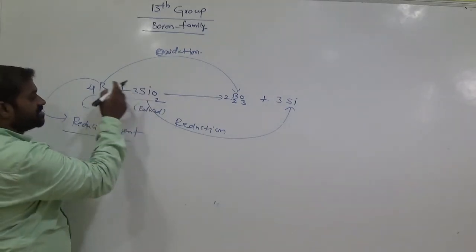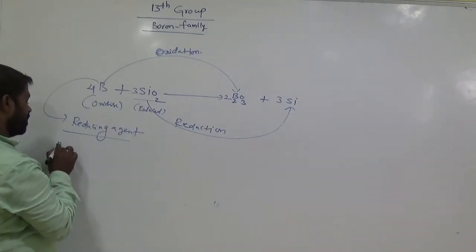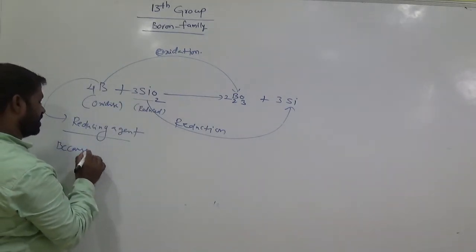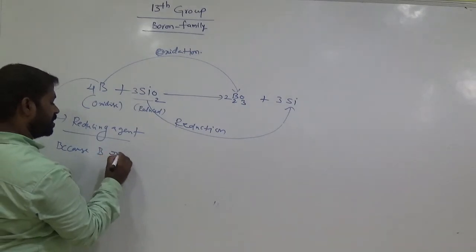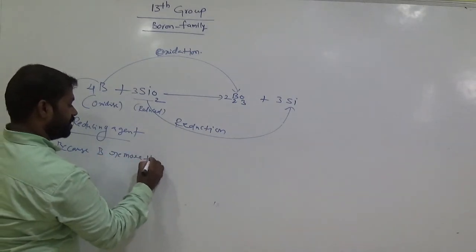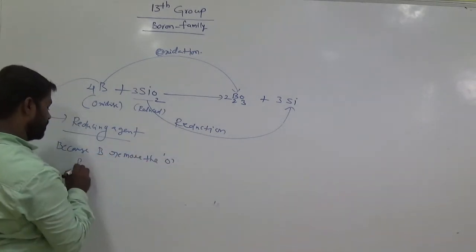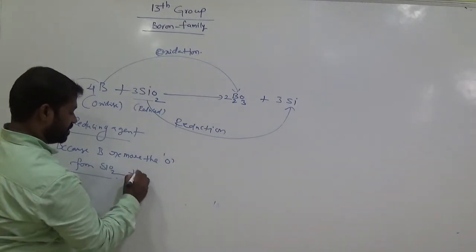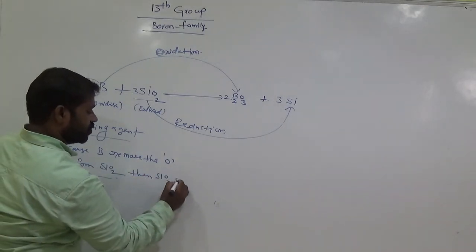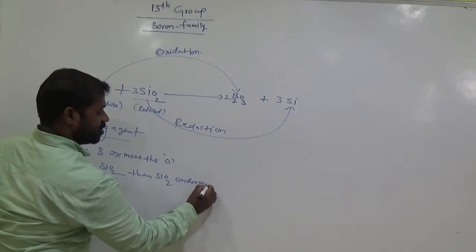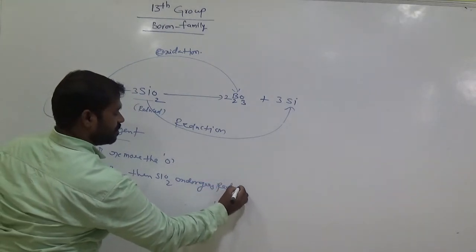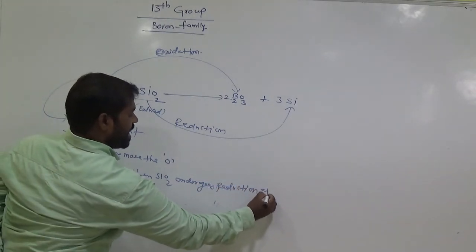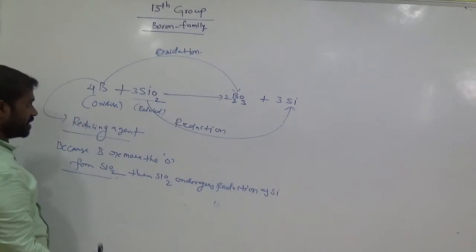It removes the oxygen from silicon because boron removes the oxygen from SiO2. Then SiO2 undergoes reduction as silicon.